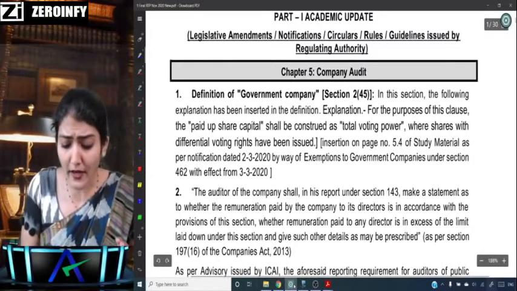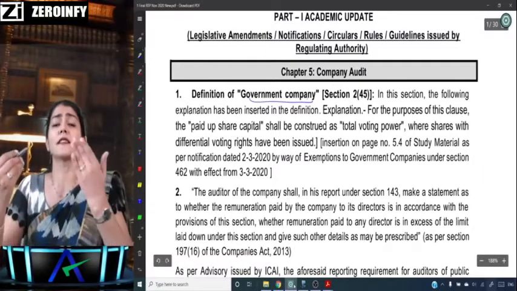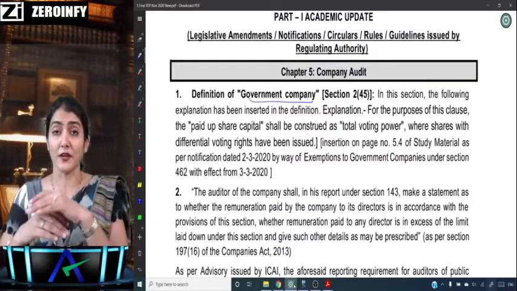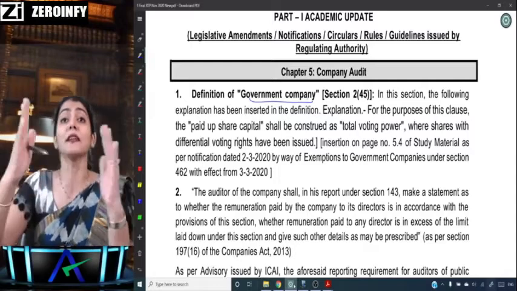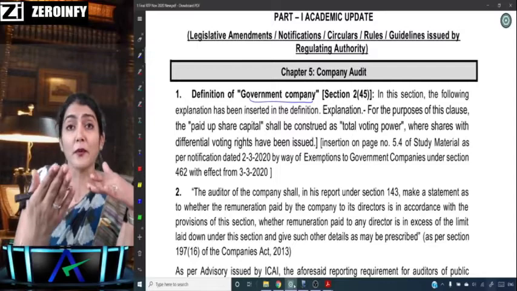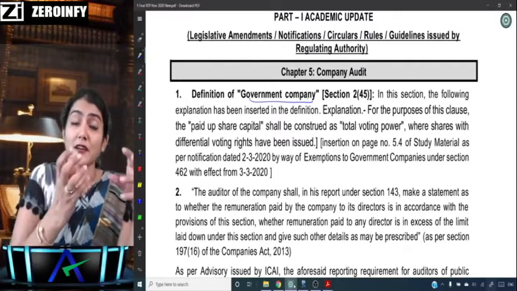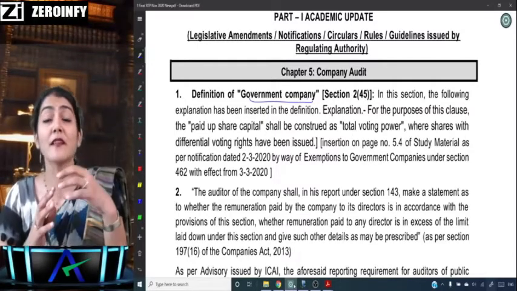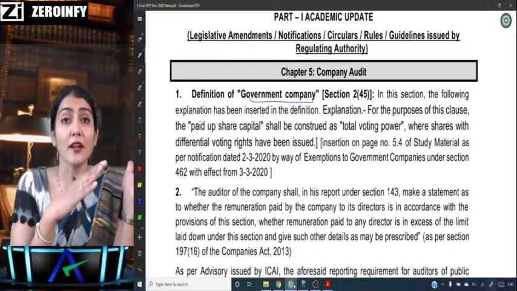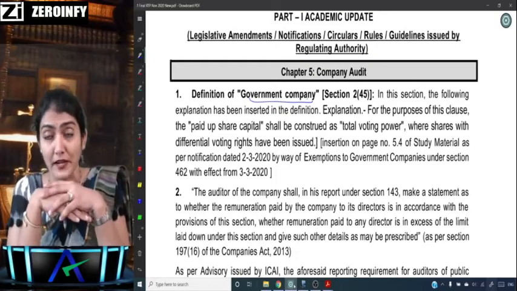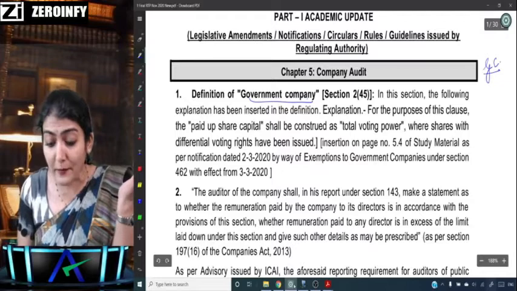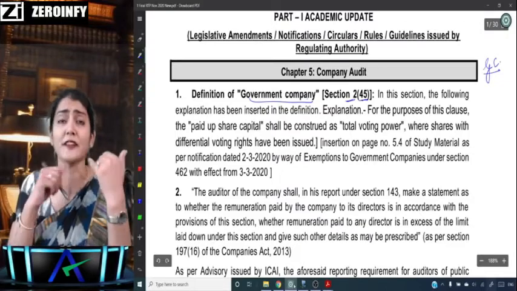Now, where in our audit syllabus do we come across this government company? We talk about the appointment of the company auditor, where we say other than government company and the government company. Then we talk about the appointment of the subsequent auditor, the first auditor, and the auditor in case of casual vacancy. So first we look into the definition of a government company as per section 2, clause 45.